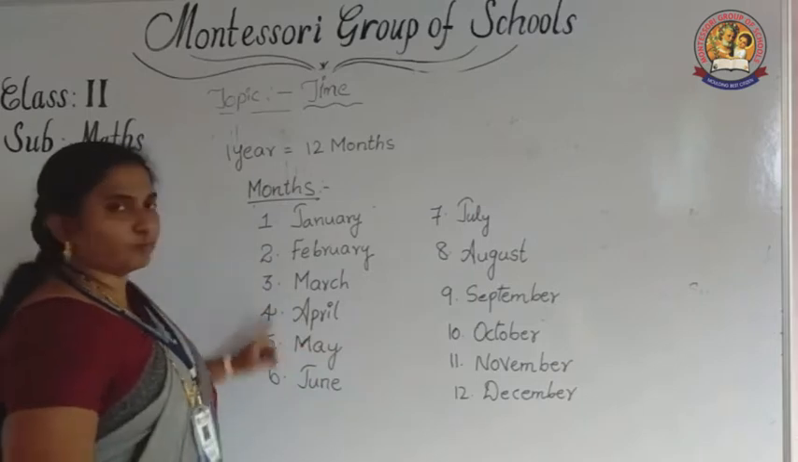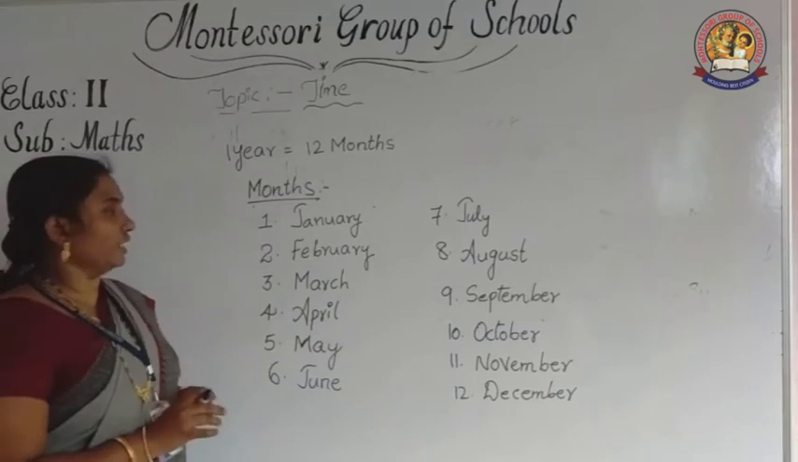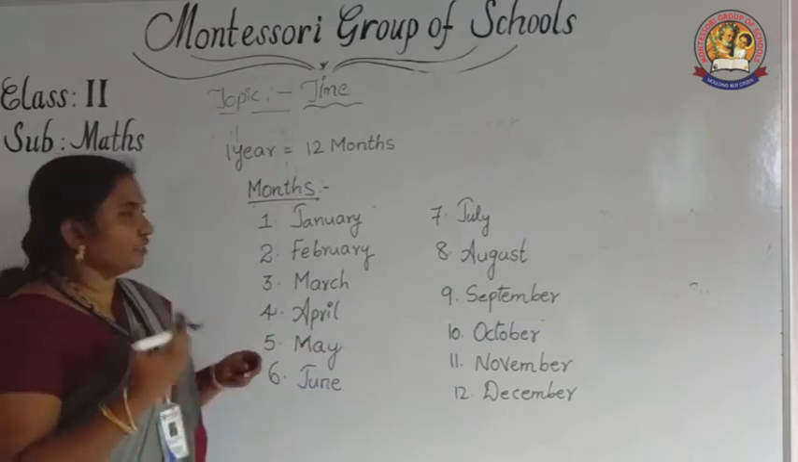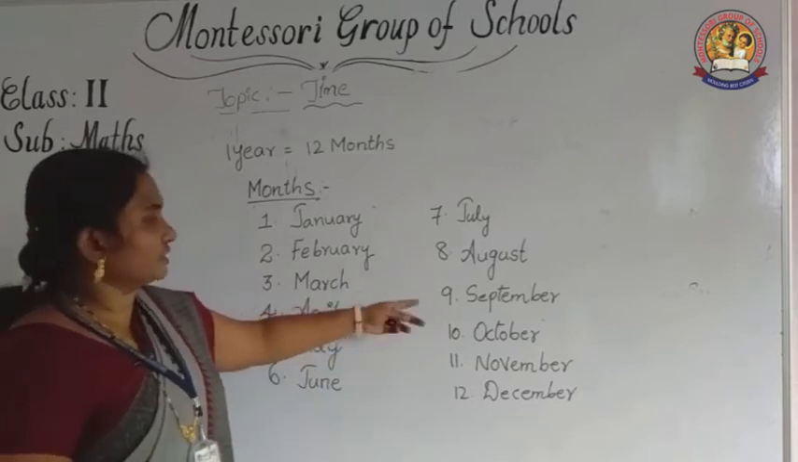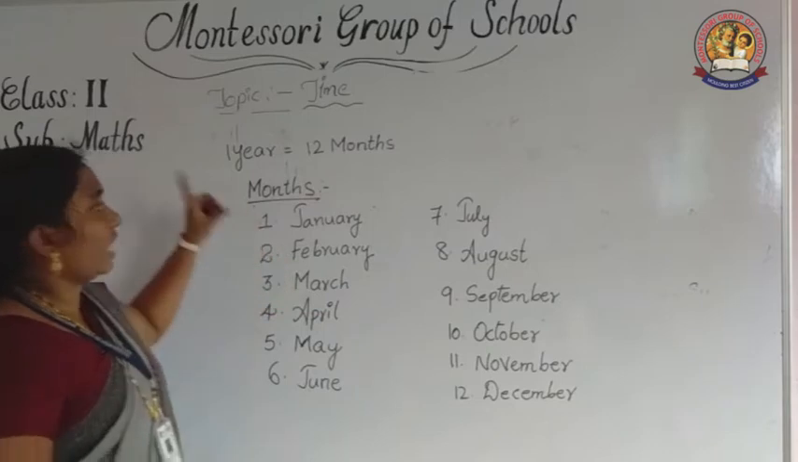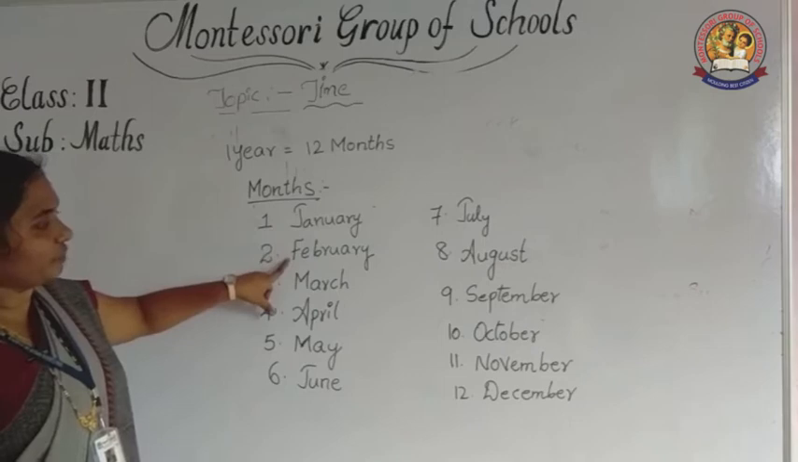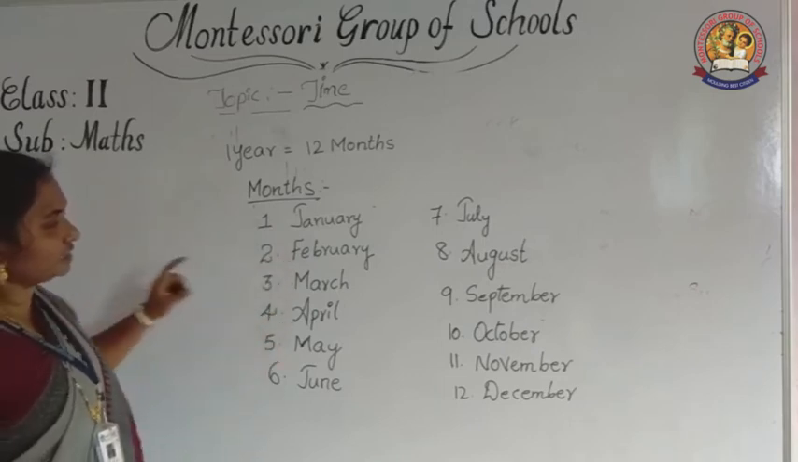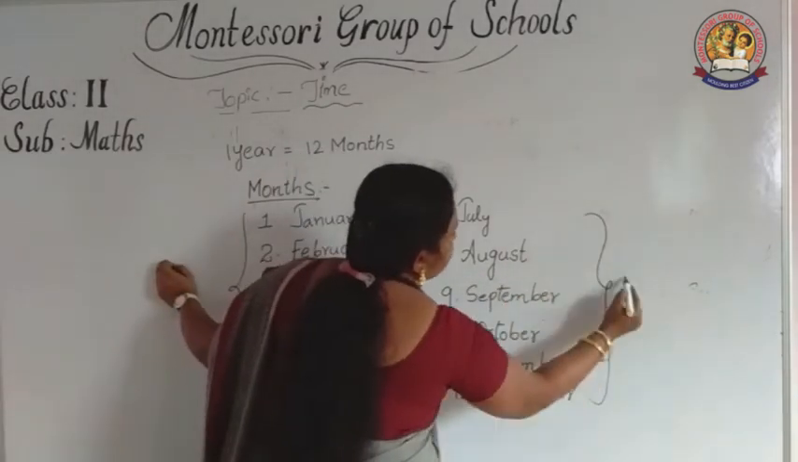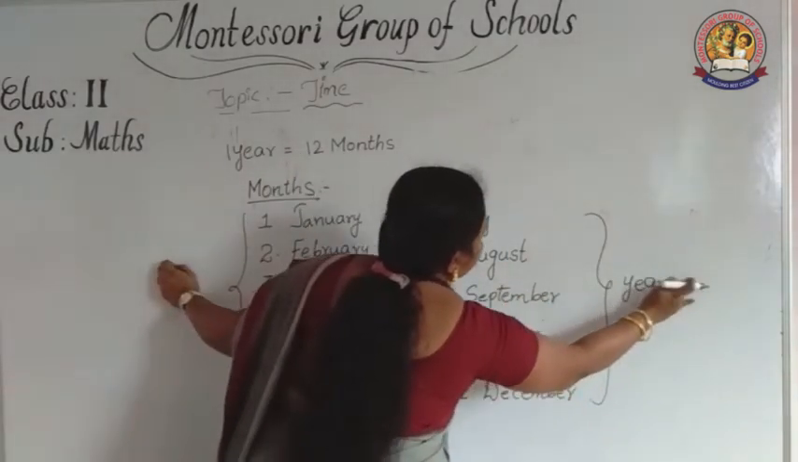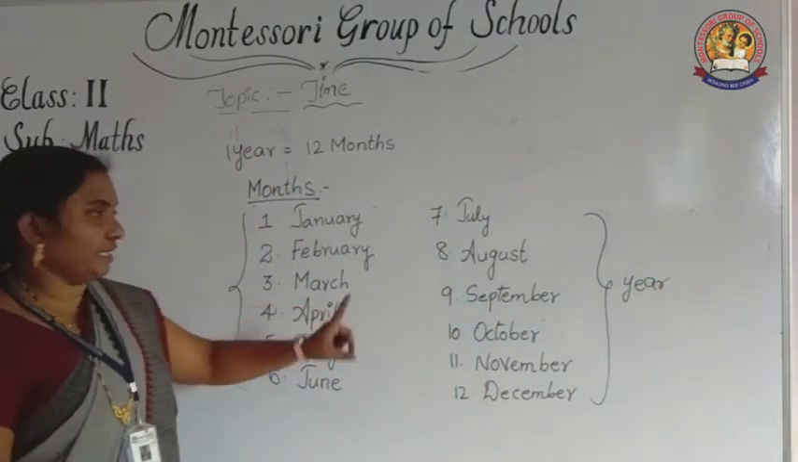Why do we use these months? Somebody may ask in which month you were born. For example, if you are born in September, what do you answer? September. Like I explained the days before, likewise months. January, February, March, April, May. These 12 months are considered as a year. When these 12 months pass, 1 year is completed.